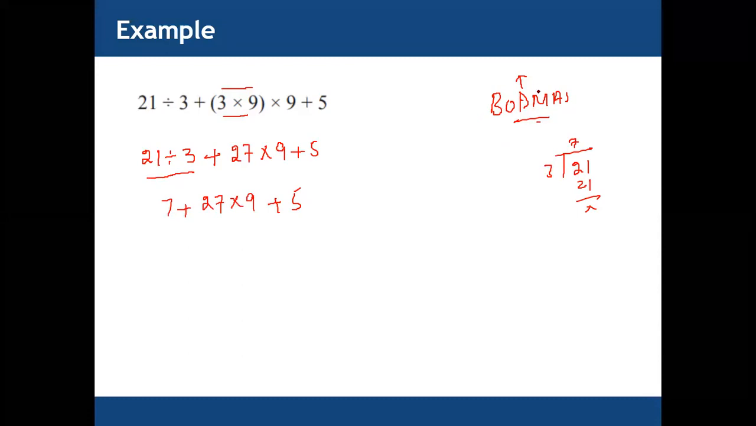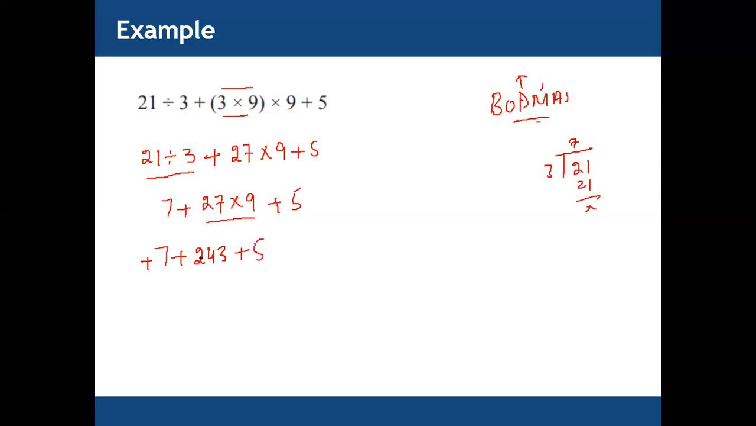Next we have multiplication. 27 multiplied by 9 equals 243. Excellent, 243. 243 plus 5.